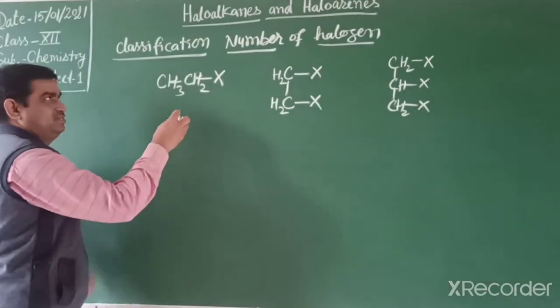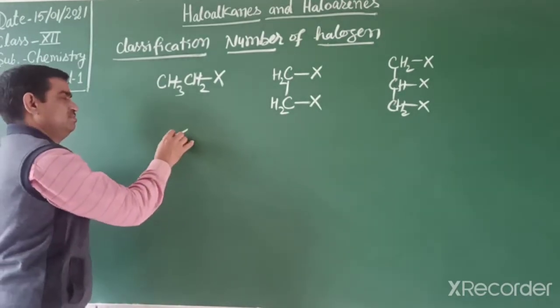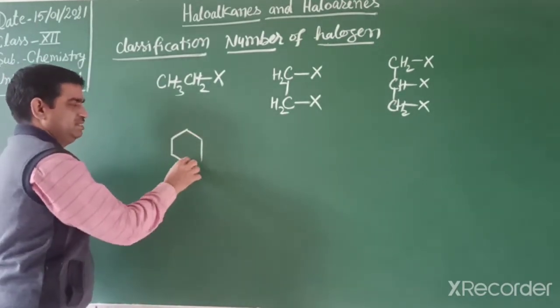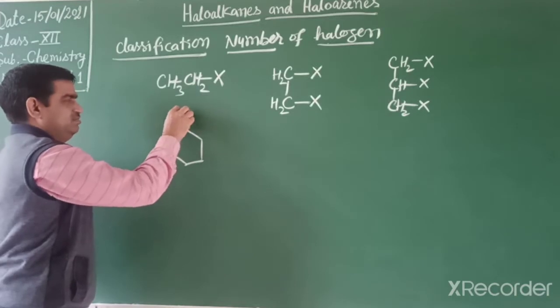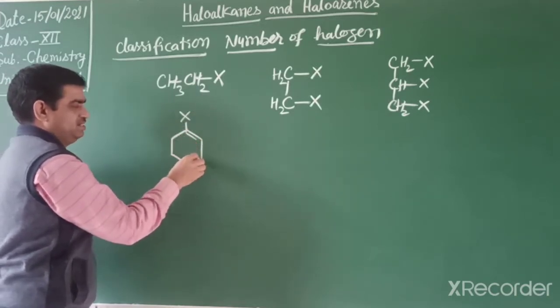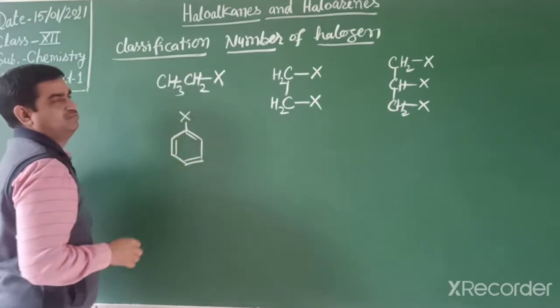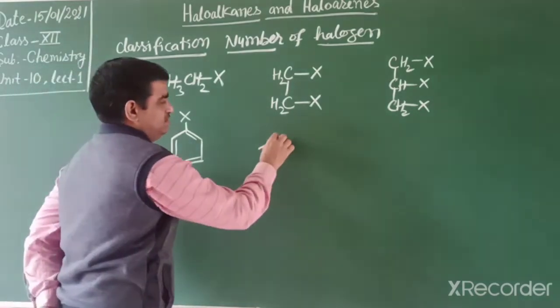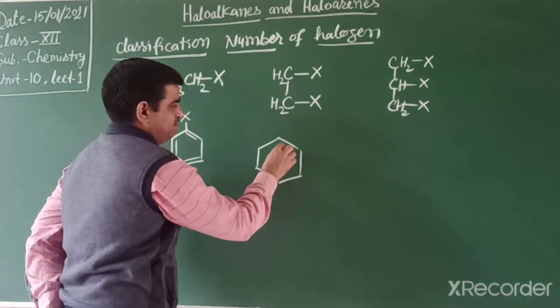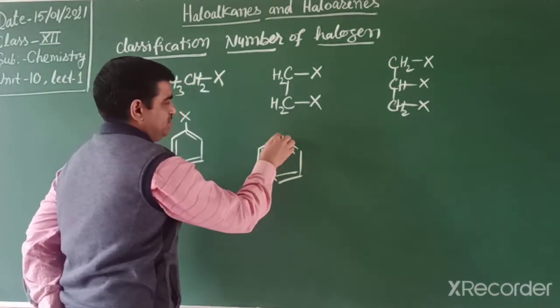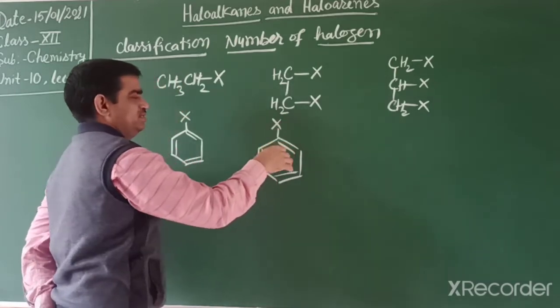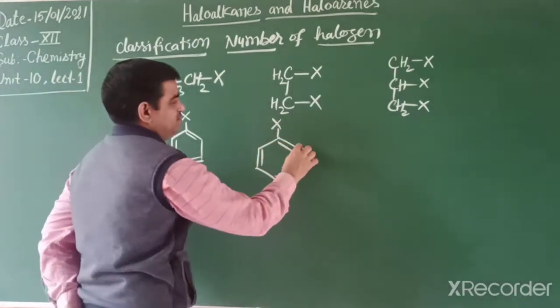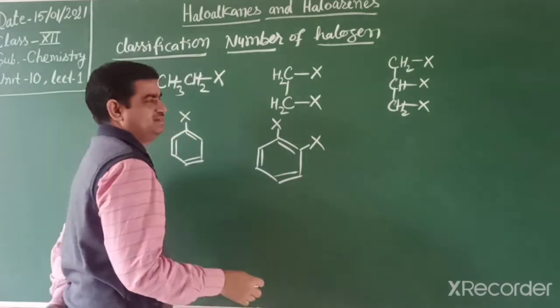Another, in an aromatic system, if in a benzene ring one halogen replaces one hydrogen atom, that is a monohalide. If two hydrogens are removed from anywhere, that is a dihalide.